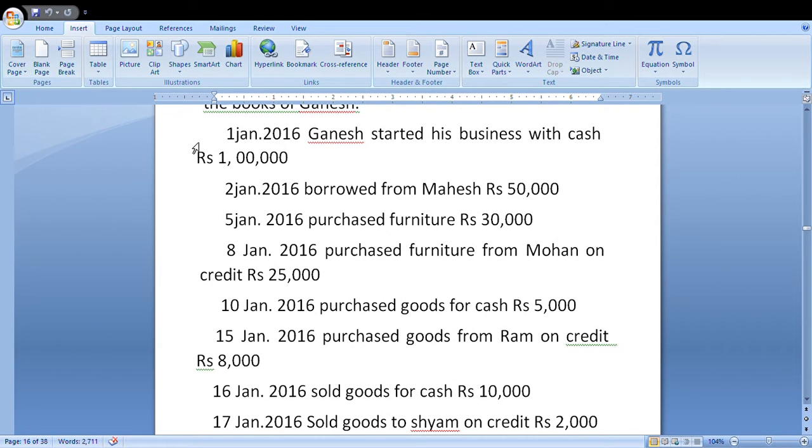First January 2016, Ganesh started his business with cash 1 lakh. This is also capital. In this transaction, cash comes into the business. Cash is a real account. Any cash coming in is debit. In this transaction, cash account is debit, capital account is credit.